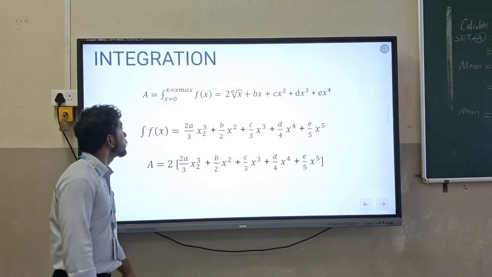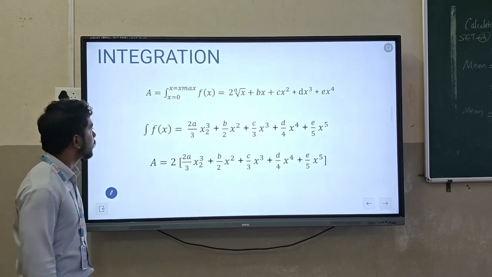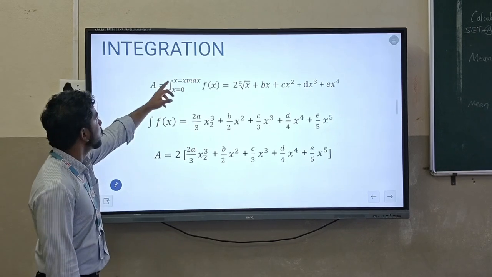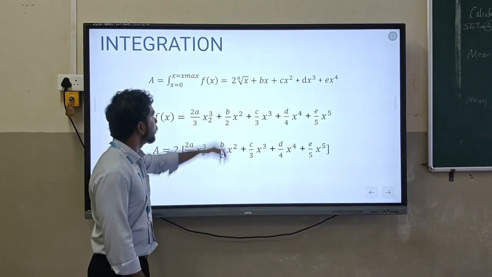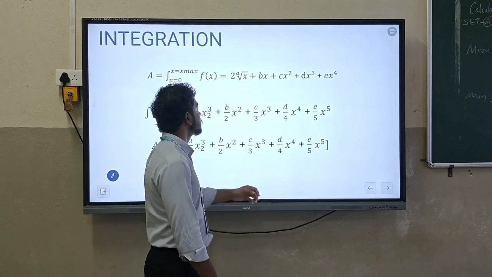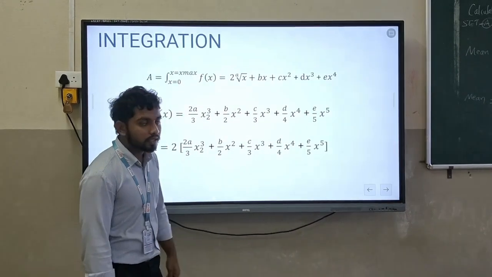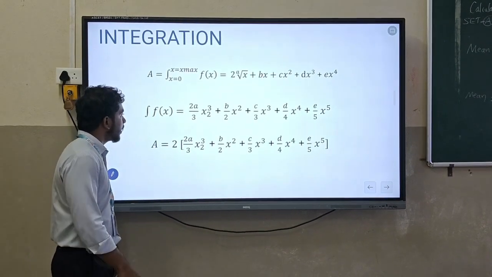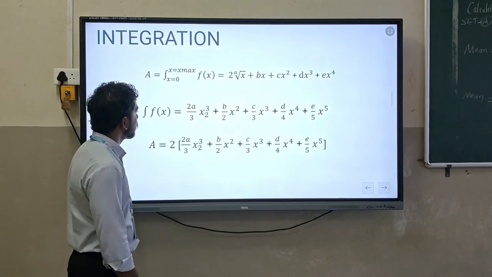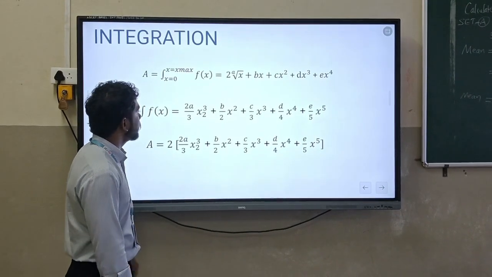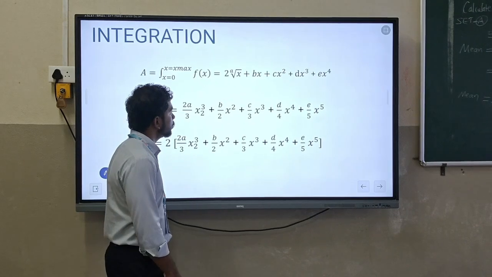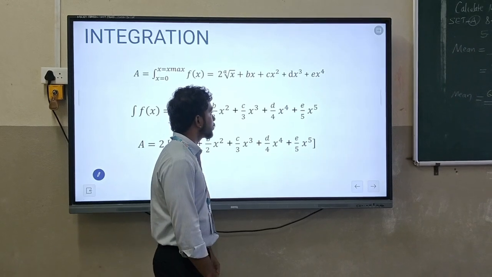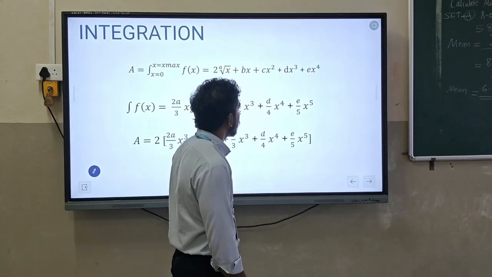In this slide, we see the integration of the given equation, from x is 0 to x max 1. f of x is equal to a root x plus bx plus cx squared plus dx cubed plus ex raised to 4. And the integration of f of x is 2a divided by 3 x raised to 3 by 2 plus b by 2 x squared plus c by 3 x cubed plus d by 4 x raised to 4 and e by 5 x raised to 5.